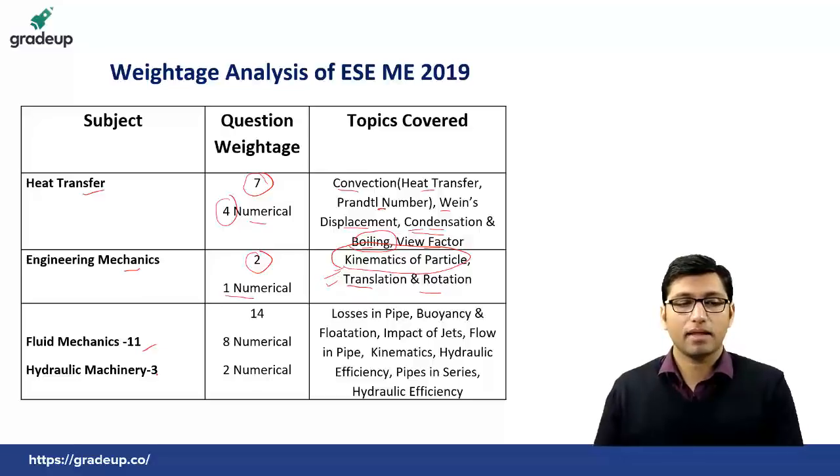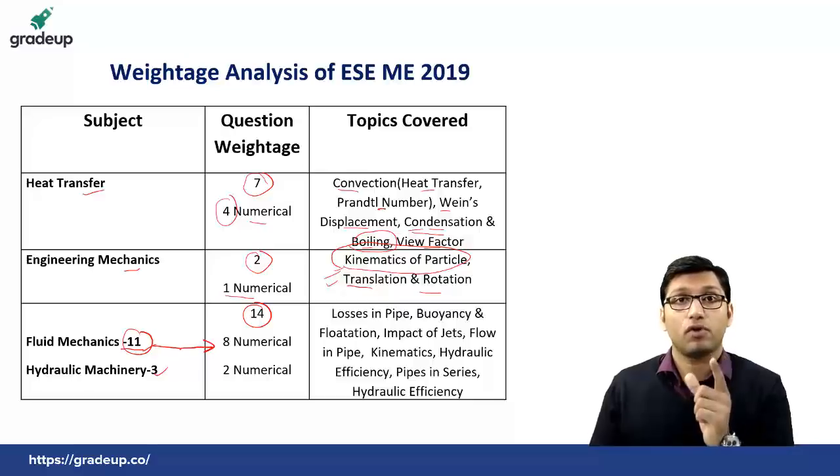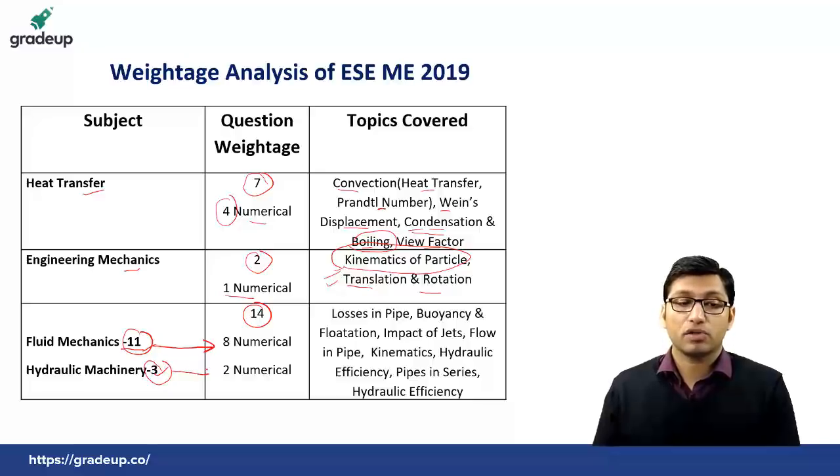If you see fluid mechanics and hydraulic machinery, there were a total of 14 questions. Of those 14 questions, 11 were from fluid mechanics, and out of those 11, there were 8 numericals. From hydraulic machinery, there were 3 questions, and out of those 3, there were 2 numericals.